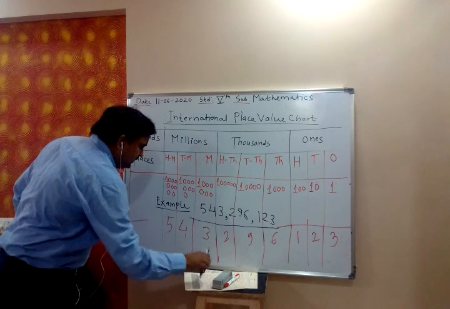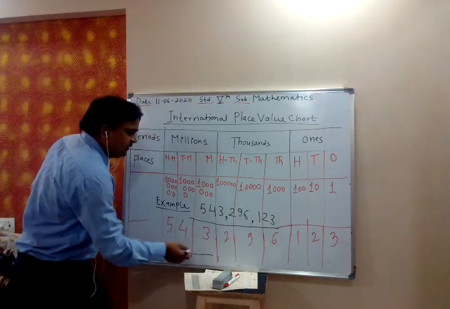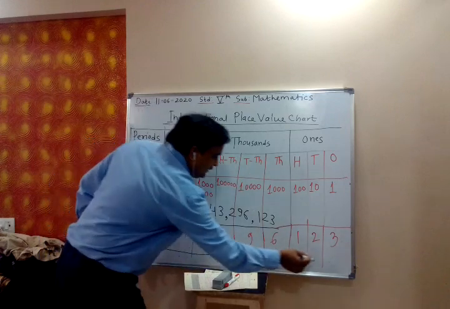So this is my million, this is thousands, and this is ones.